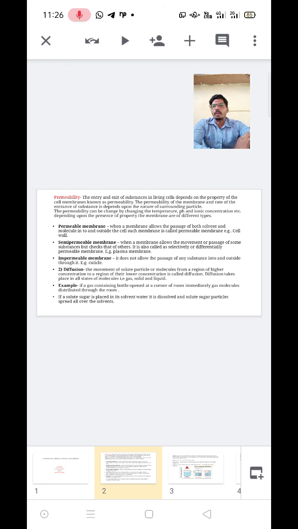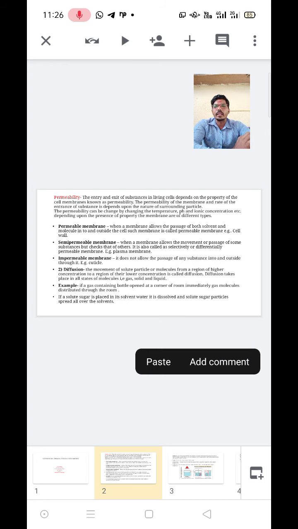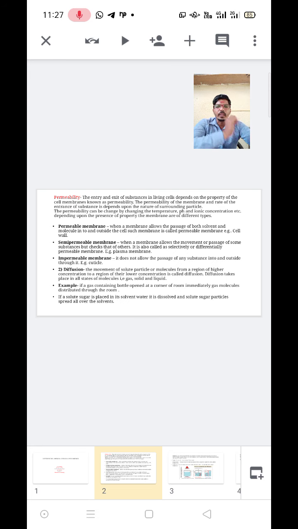The second one is the semi-permeable membrane. When a membrane allows the passage of some substances while checking others, it is also called a selective or differentially permeable membrane. Example: plasma membrane. In this semi-permeable membrane, only selected particles pass through the cell membrane. Because of that, it is called a selective membrane or a differential membrane.